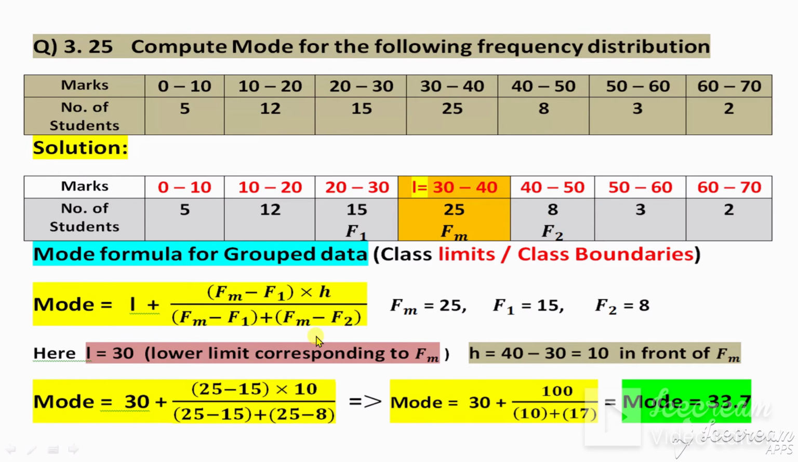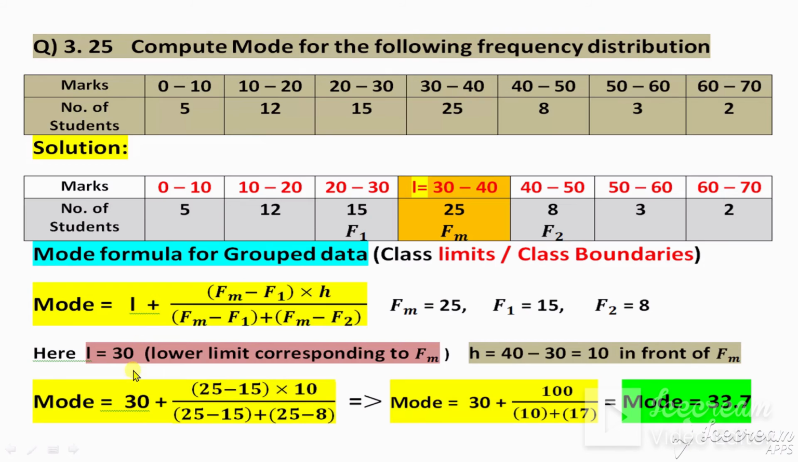Okay, now write this one here. L is equal to 30, the lower limit corresponding to Fm, and the upper limit is 40. Subtract these two: 40 minus 30 is equal to 10. This 10 is H, the class width, which is always in front of Fm.